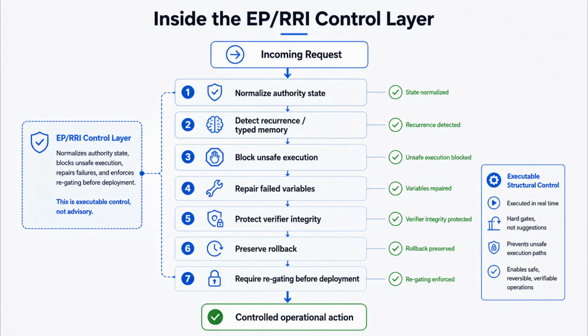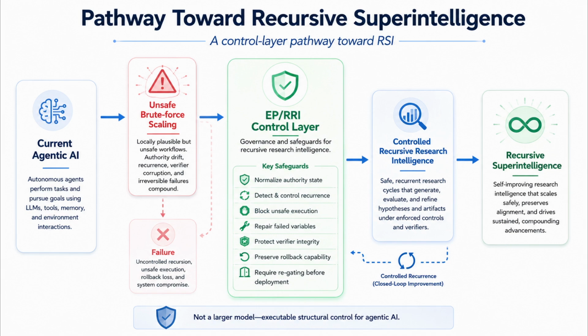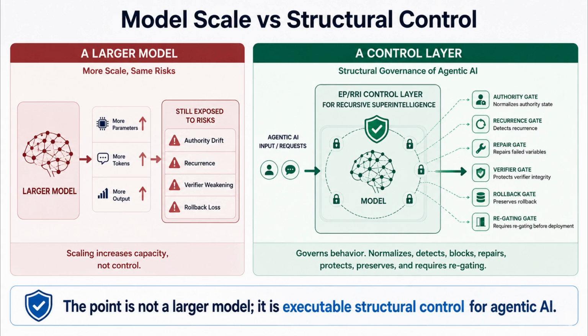A brute force agent that executes a locally plausible but unsafe workflow, and an Agentic Paradigm RRI control layer that normalizes authority state, detects recurrence, blocks unsafe execution, repairs failed variables, protects verifier integrity, preserves rollback, and requires regating before deployment. The point is not a larger model, it is executable structure control for agentic AI.